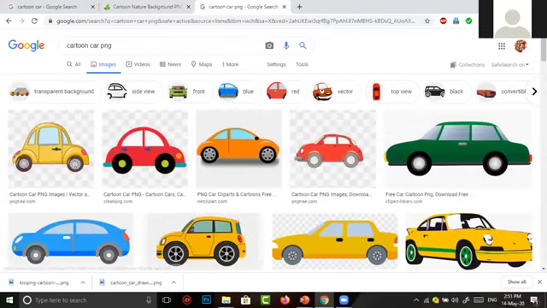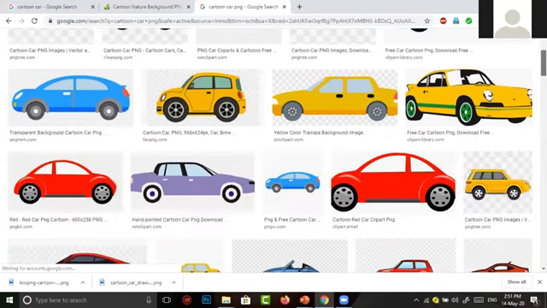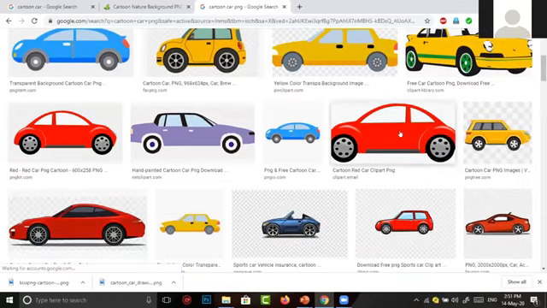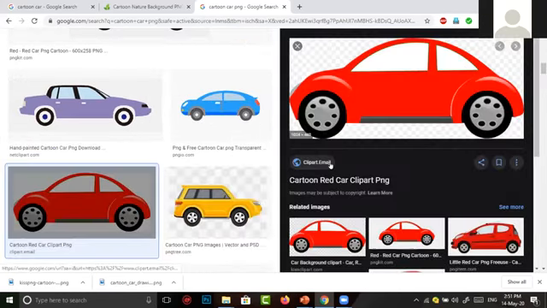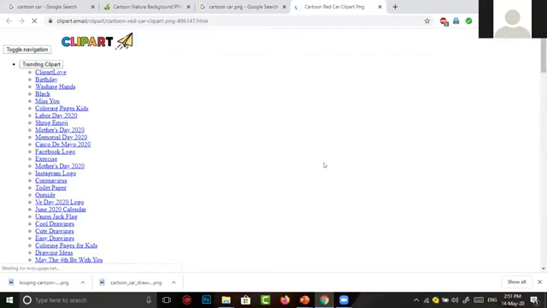Many cars are there. I want to choose a car without a background. Yes, I want to check this car. I send to this particular site.